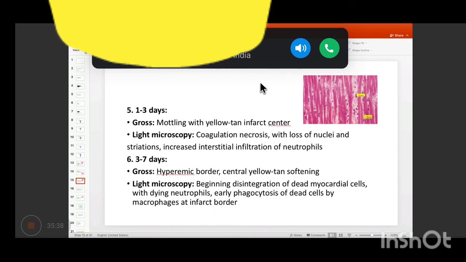Here we have the next slide. Between 1 to 3 days, on gross, we'll start getting an infarct center which is paler in color, yellow tan in color, and there will be mottling. On light microscopy, from 1 to 3 days, we'll have neutrophilic infiltration. Here you can make out there is neutrophil, and these are all contraction bands, due to which they look a bit striated, right?